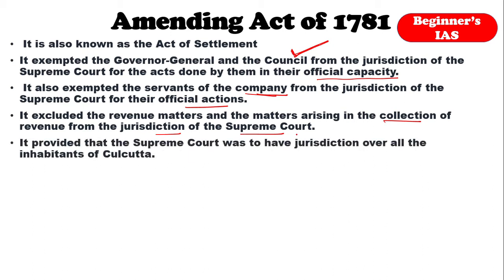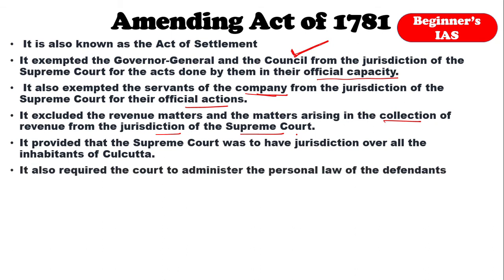which means it also required the court to administer the personal laws of the defendants. Who are the defendants? The people here. The Hindus were to be tried according to Hindu law. The Muslims were to be tried according to Mohammedan law, that is, Muslim law.